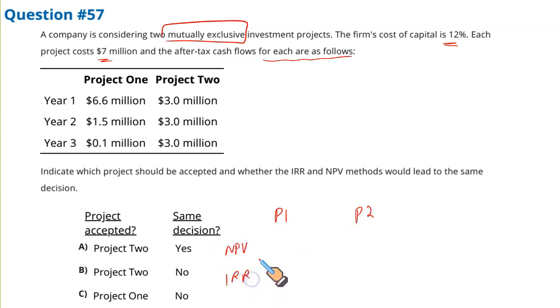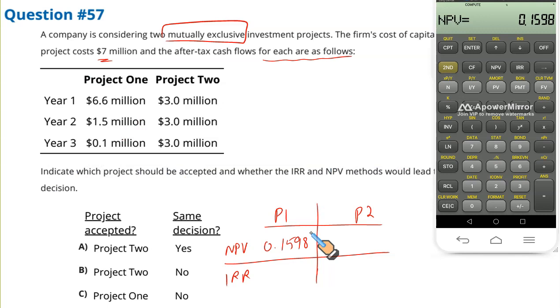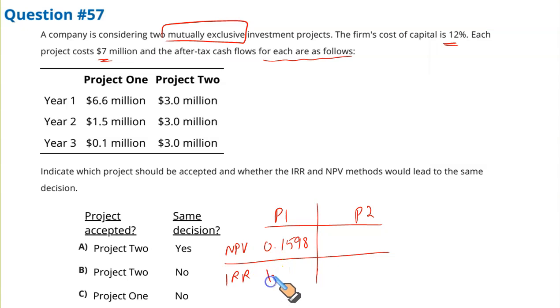Now it's a classic question that will help you understand some key concept. So NPV for project 1 is 0.1598. Let's do the same for project 2. Now if you press IRR, CPT is 14.15. IRR for project 1 is 14.15%.